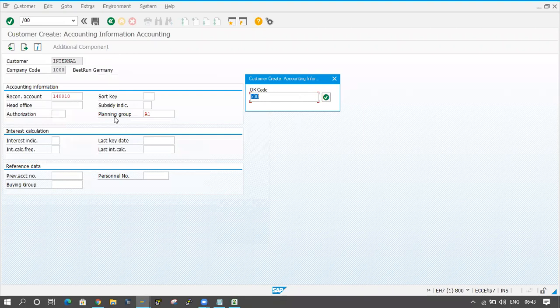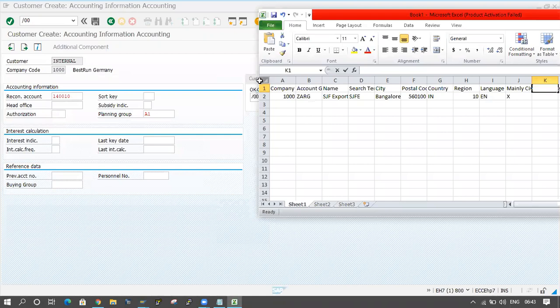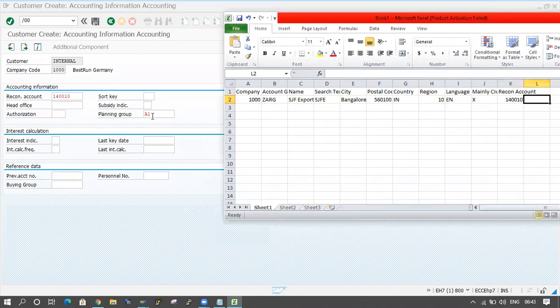And here I am maintaining the Recon account. What data am I providing? 140010. And the next one is the planning group. I am not providing anything for the planning group. I have entered only the Recon account, and at that time the planning group A1 came automatically. I am maintaining that one also.